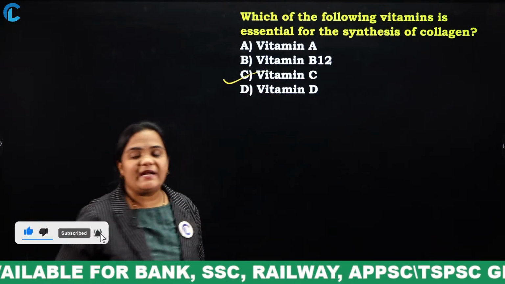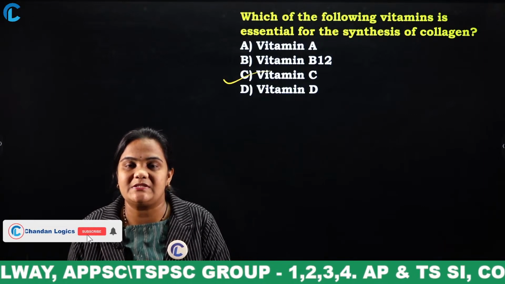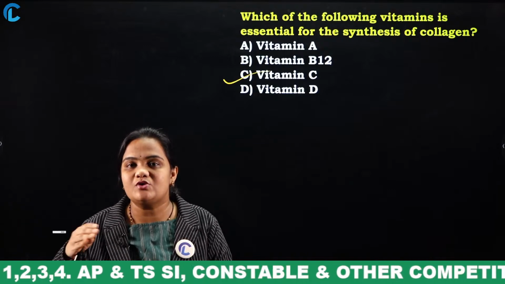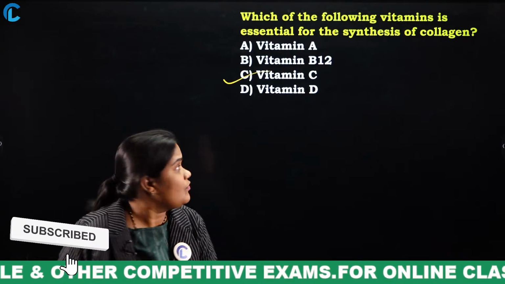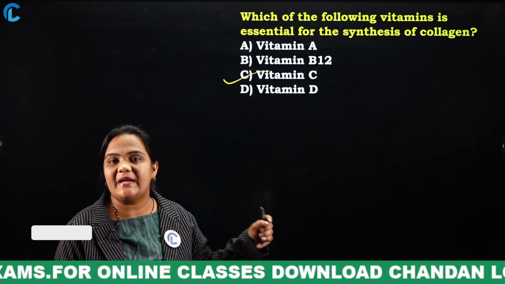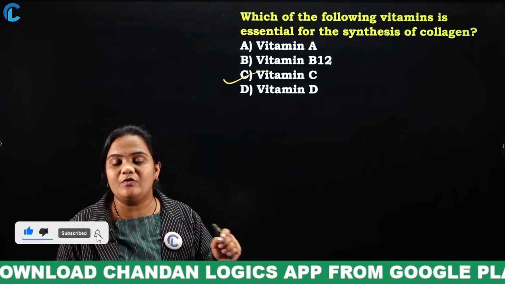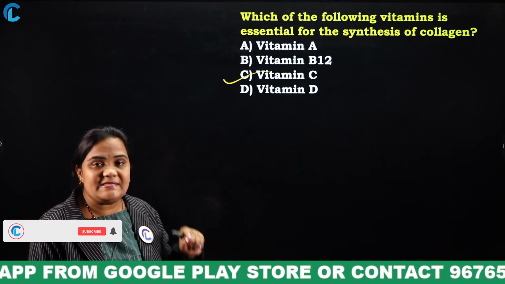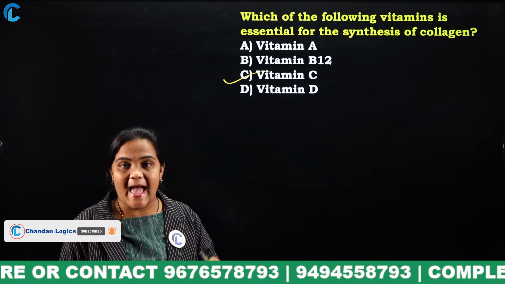Vitamin C. Generally, we have two types of vitamins: fat soluble vitamins and water soluble vitamins. Fat soluble vitamins are vitamins A, D, E, K. Water soluble vitamins are B complex and C. Now, what is vitamin A? What is the scientific name of vitamin A? Retinol. And vitamin B12, what is the scientific name? Cyanocobalamin. Next, vitamin C, we know the scientific name is ascorbic acid.